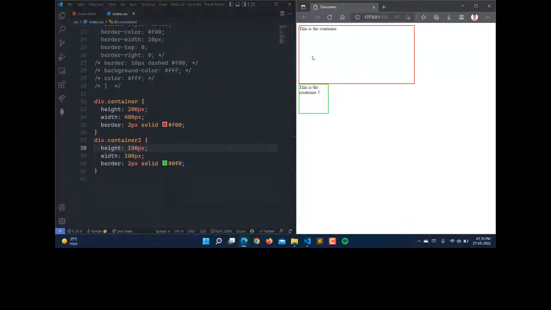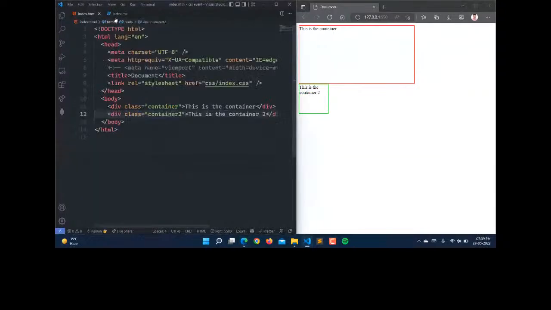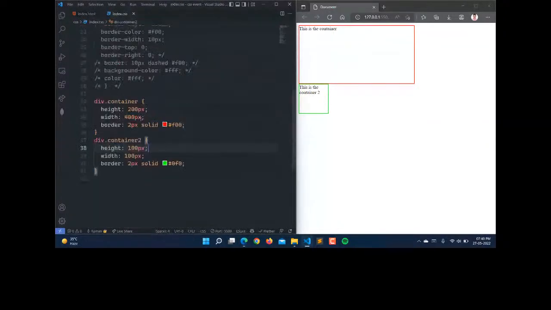So first you can see that we have two siblings here. Two siblings are there because they are in the body tag. So if I select the second sibling, in the second sibling I will write the position as absolute. So this is having the position absolute. So what does position absolute mean here?